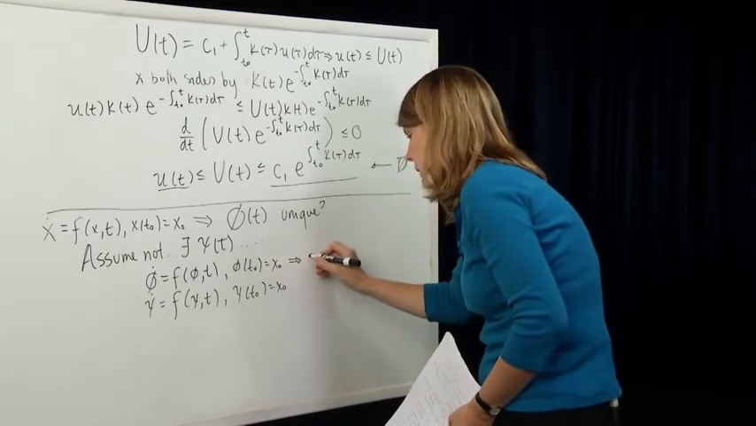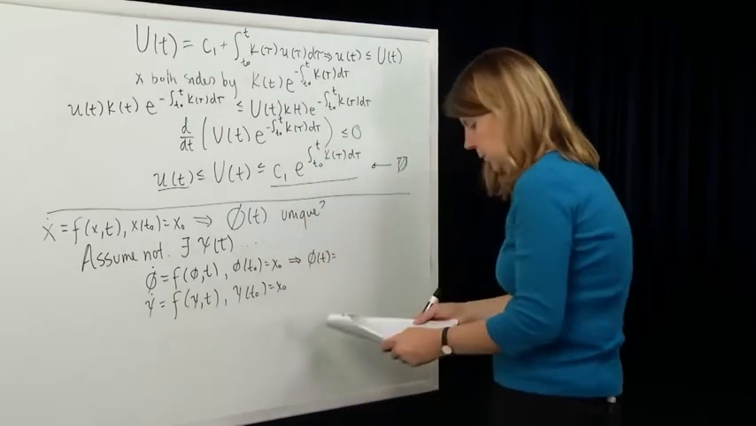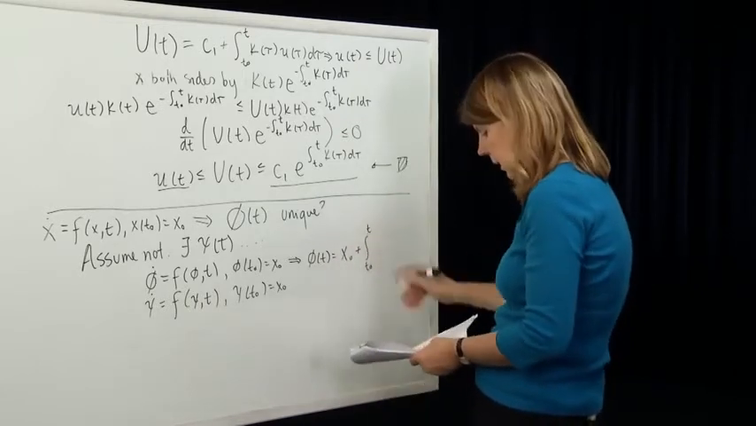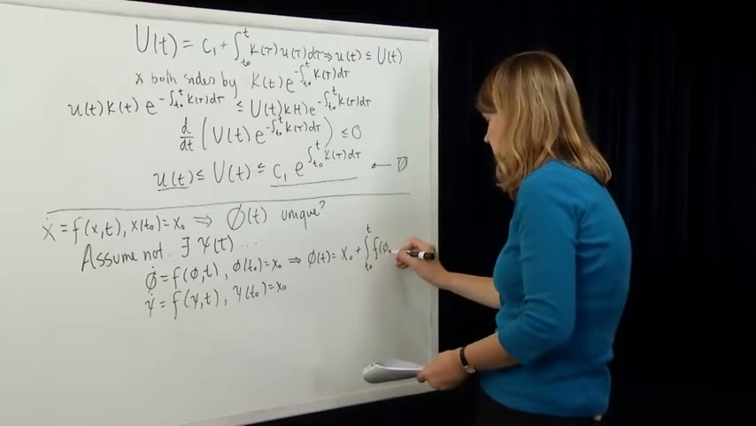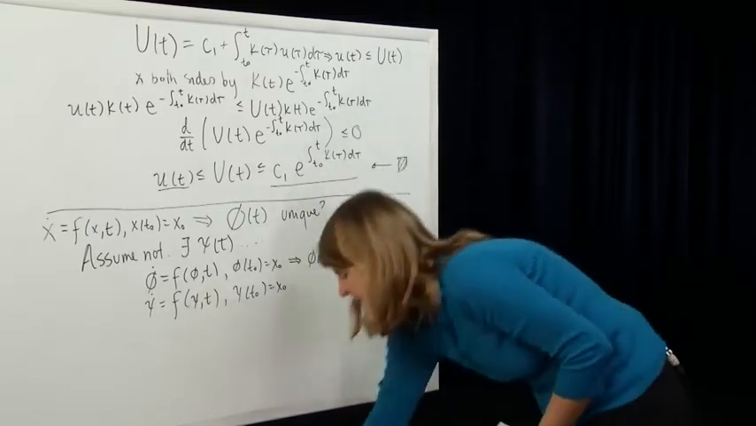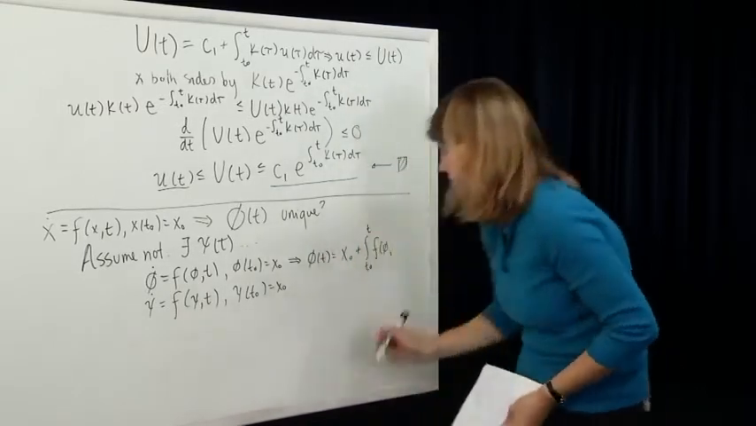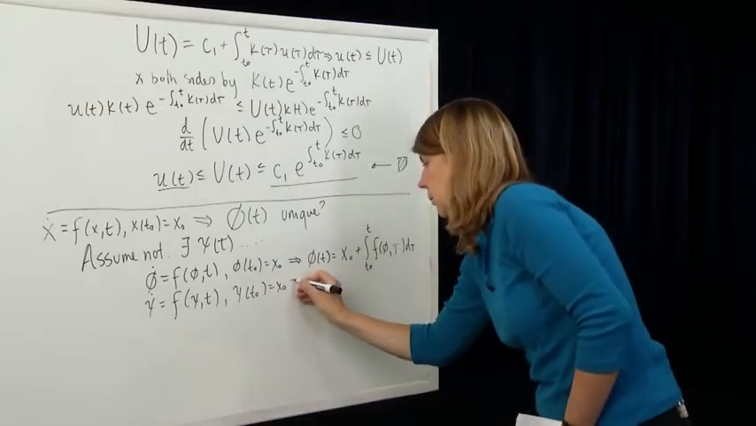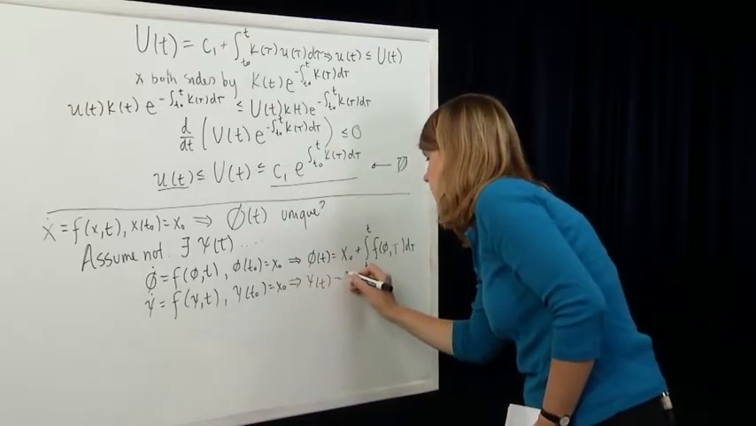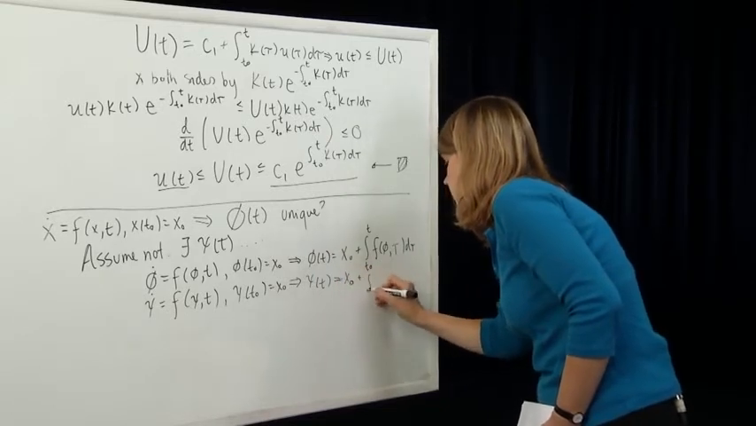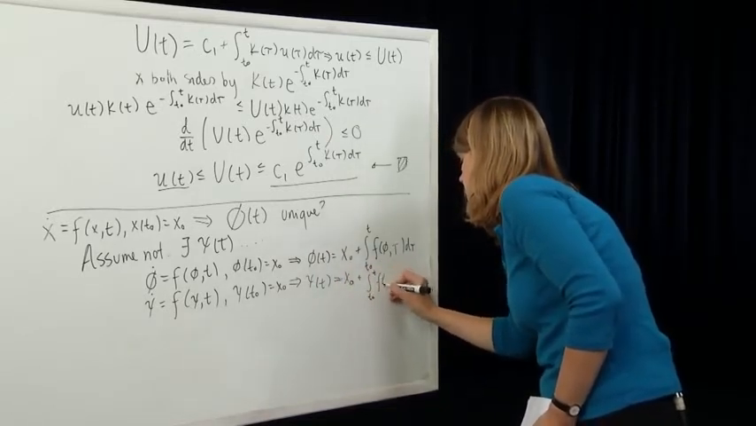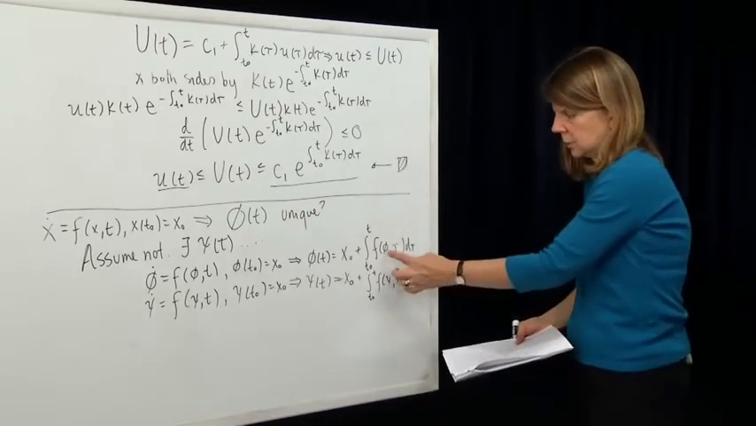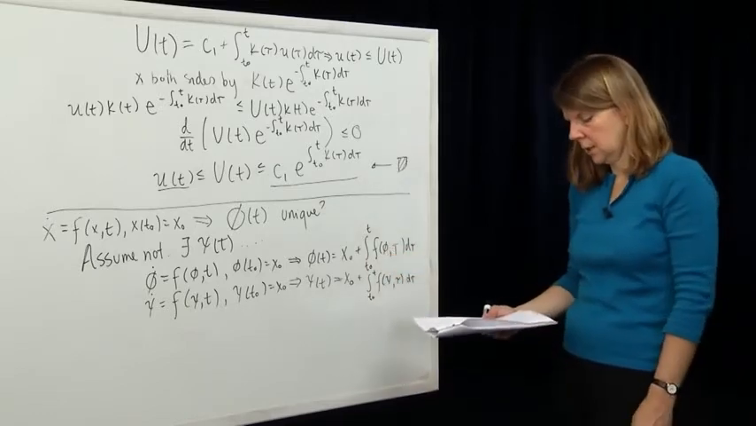So I can write phi of t to be equal to x0 plus the integral from t0 to t of f of phi of tau, d tau. And I can do the same thing for my other candidate, or my other solution. Psi is equal to x0 plus the integral from t0 to t of f of psi of tau, d tau. Okay, and these are functions of time too. I've just dropped the t there.